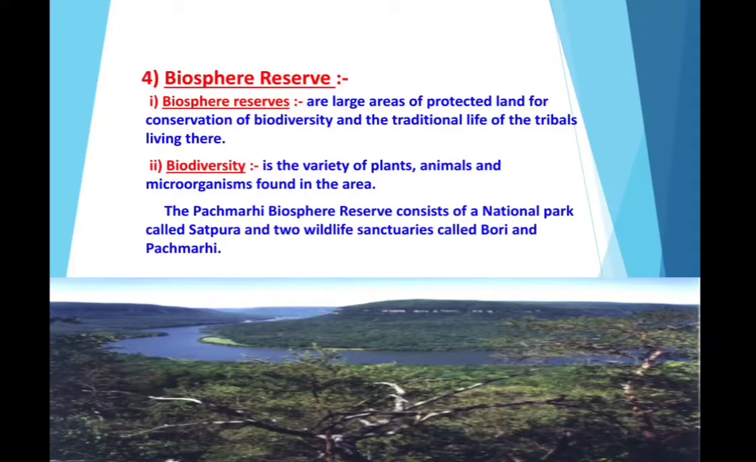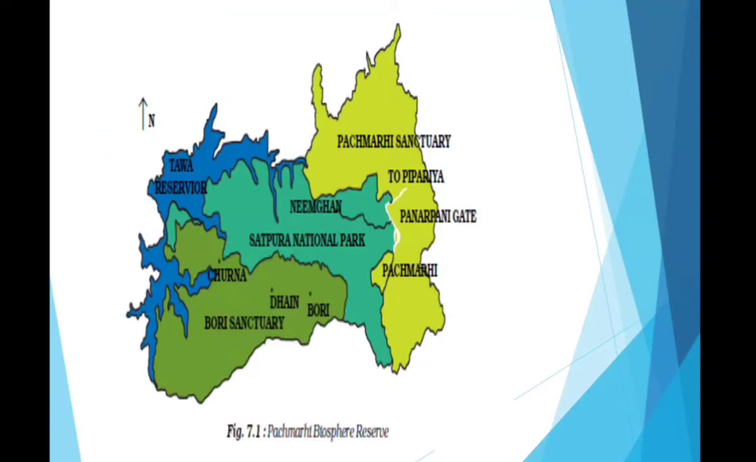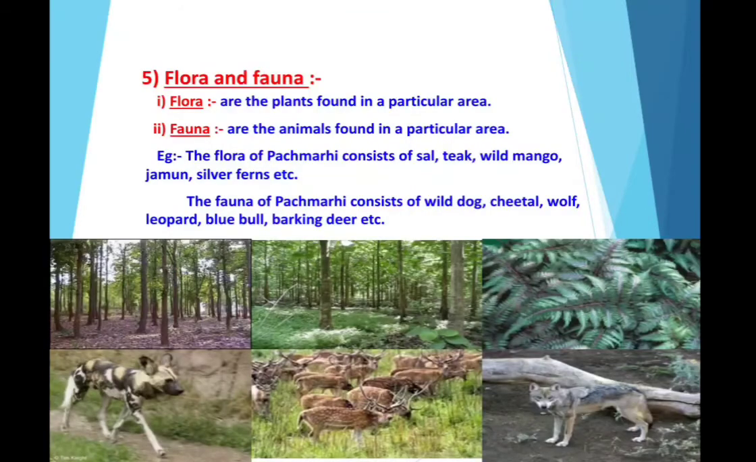The Pachmarhi Biosphere Reserve consists of a national park called Satpura and 2 wildlife sanctuaries called Bori and Pachmarhi. So here in this map we can see the Pachmarhi Biosphere Reserve. You can see the Pachmarhi Sanctuary, Bori Sanctuary, and that is the state of Madhya Pradesh.